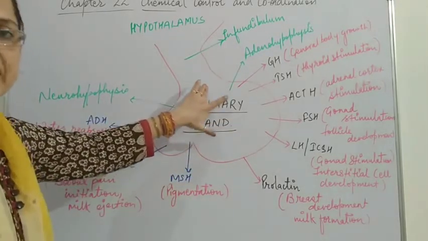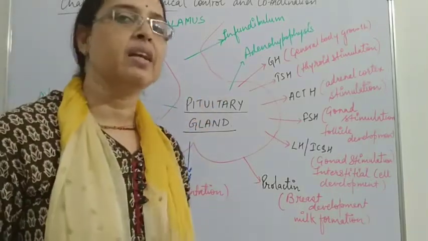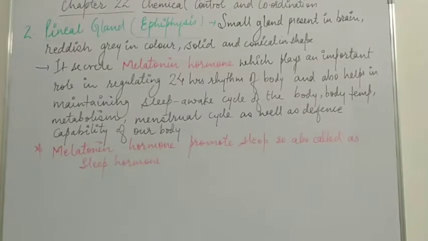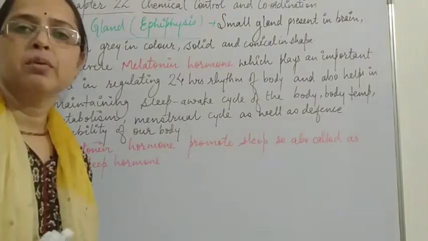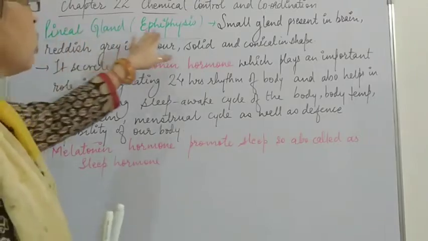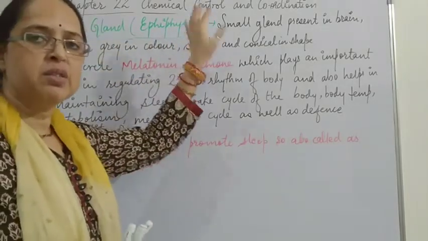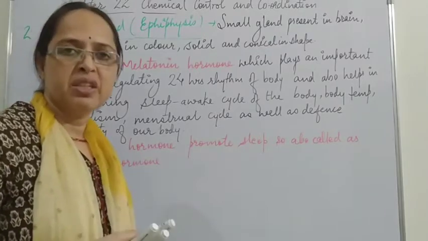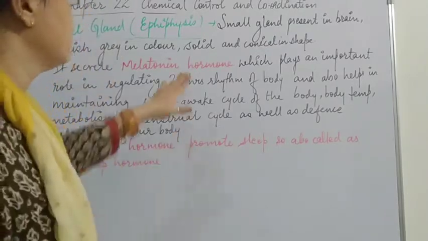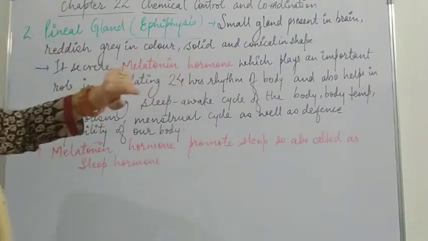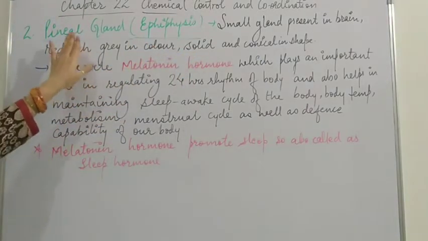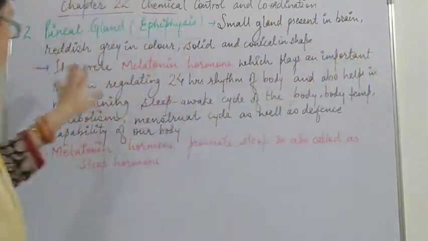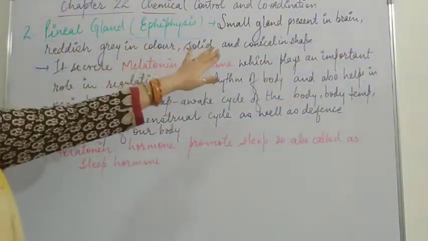Now we come to the next gland, the pineal gland. Pineal gland is also called epiphysis. It is found in the brain. It is a very small structure, reddish gray in color, solid and conical in shape.